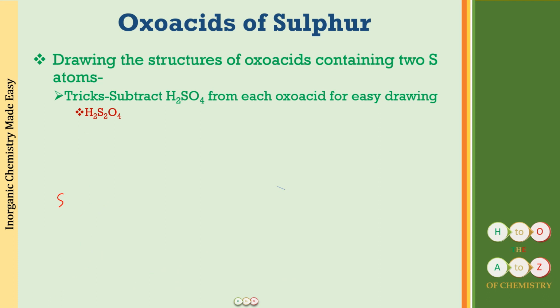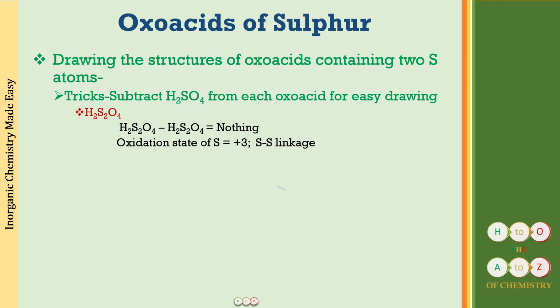So now we have to draw the structure. For the structure, the same thing we are going to do again. We are going to subtract the common base unit, that is going to be H2S2O4 now, and you will have nothing over here. So what this means is, you have to draw those basic things. But what you will be doing is to just check out what is going to be the linkage that is going to be present. You will be finding out the oxidation state of sulfur, and the oxidation state of sulfur is going to come up as +3.